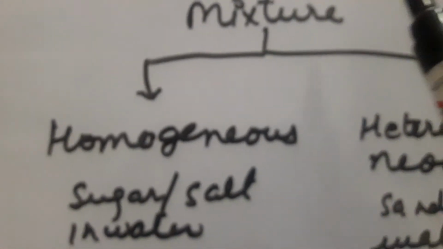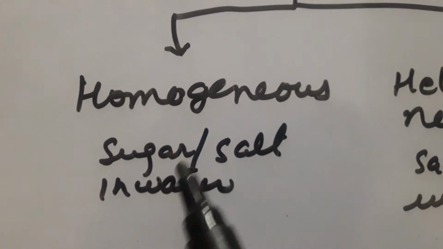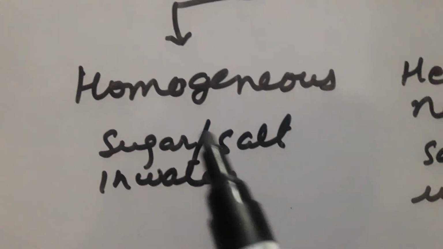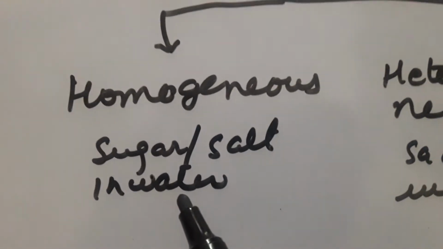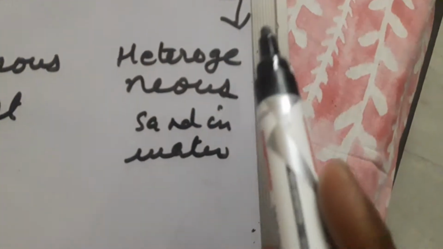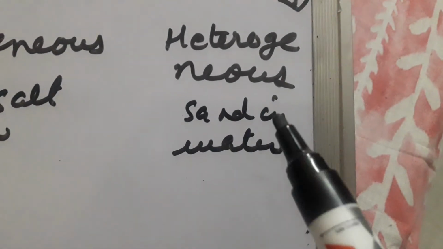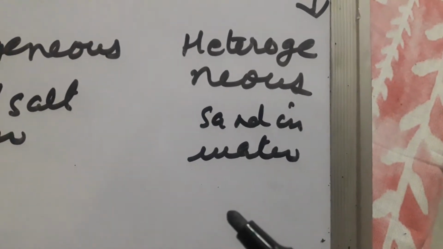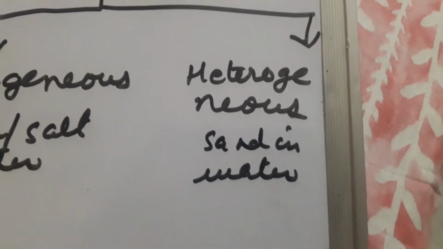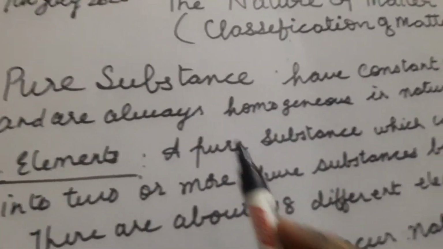And the mixture is homogeneous mixture. Homogeneous mixture is the mixture in which it is completely dissolved. Salt and sugar are completely dissolved in water, so we call it homogeneous mixture. And heterogeneous mixture, it doesn't dissolve. Sand in water: sand doesn't dissolve in water, so it comes in the category of heterogeneous mixture. So let us study the pure substance first of all.